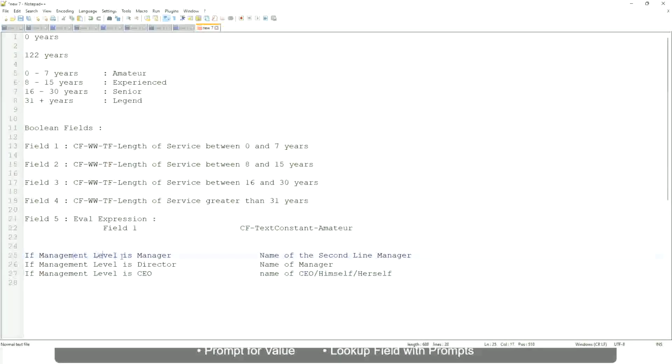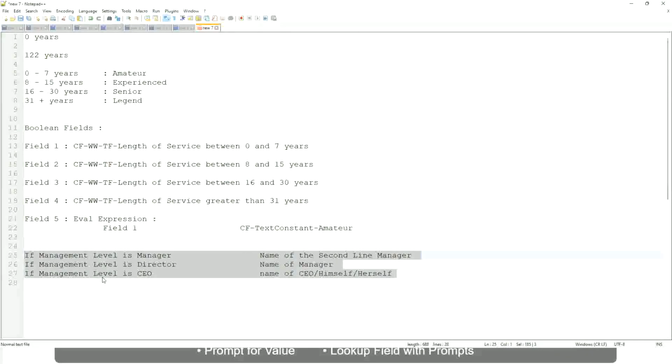So if this is a requirement, if the management level is manager, we have to return the second line manager's name so that it is a clickable link. If the management level is director, you have to return the name of the manager, because the director may not have a second level manager. He may be reporting directly to the CEO. And if it is a CEO, return the name of the CEO, which is himself or self. This is a calculated field you have to come up with. Which function would you use?